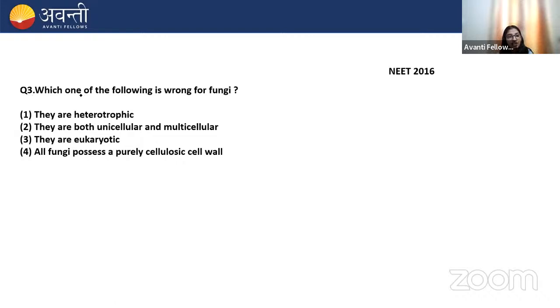So the question is asking which one of the following is wrong. That is incorrect for fungi. They are heterotrophic, yes. They are both unicellular and multicellular, yes. Unicellular are yeast Saccharomyces, which belong to class Ascomycetes. They are multicellular also. They are eukaryote. Yes, fungi are eukaryote. All fungi possess purely cellulosic cell wall. No, they have a chitin cell wall.